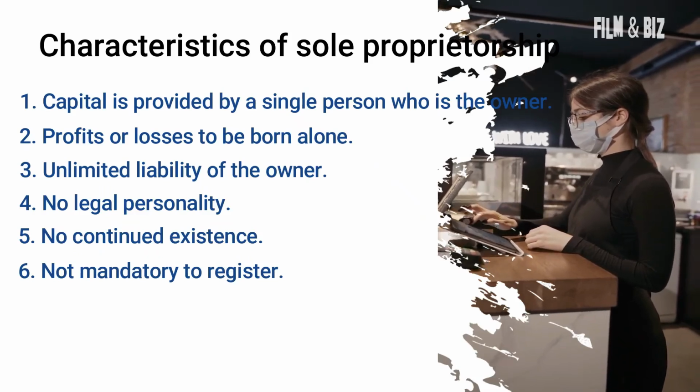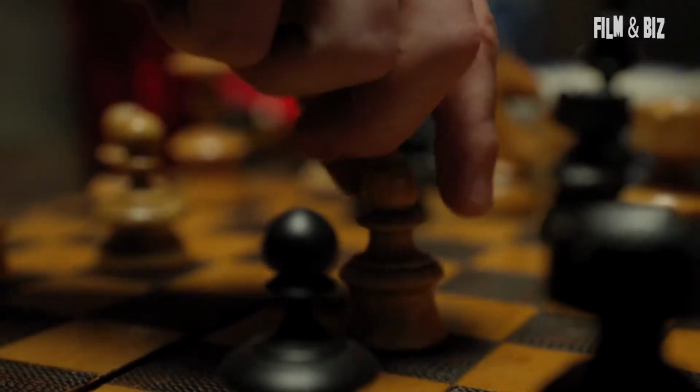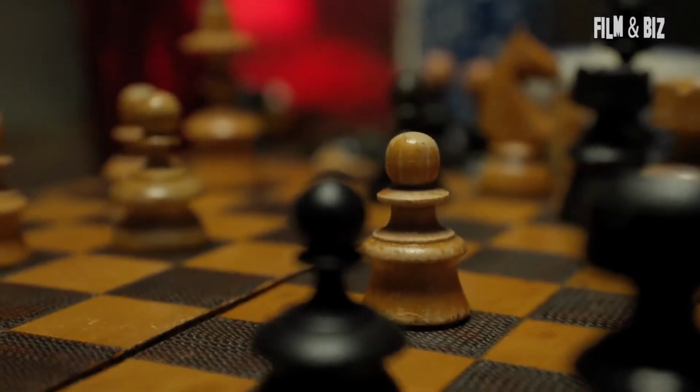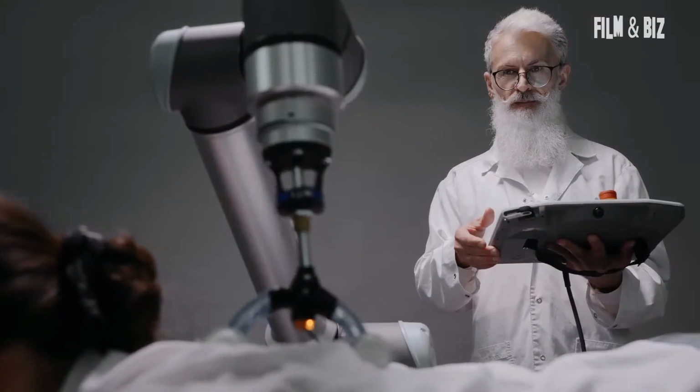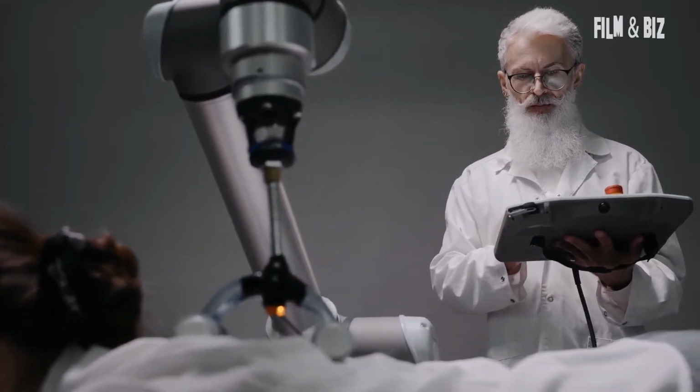In addition to the above-mentioned characteristics, there are some other characteristics of a sole proprietorship, such as the ability to take decisions alone. Controlling is done by the owner, and the owner has the opportunity to discontinue the business at any time he requires.